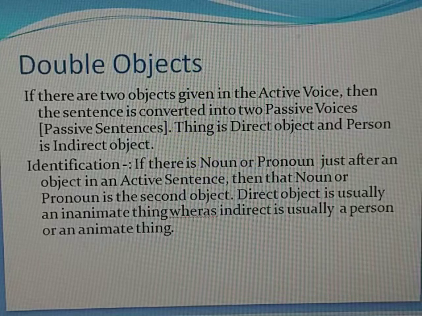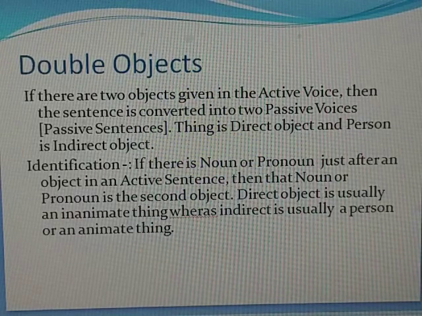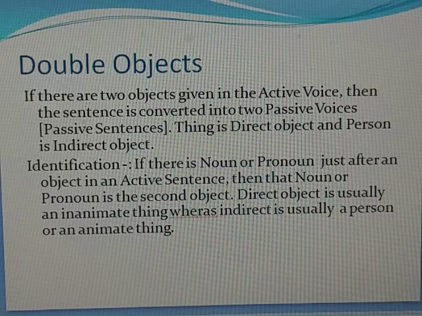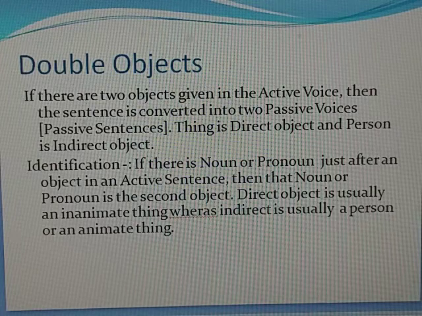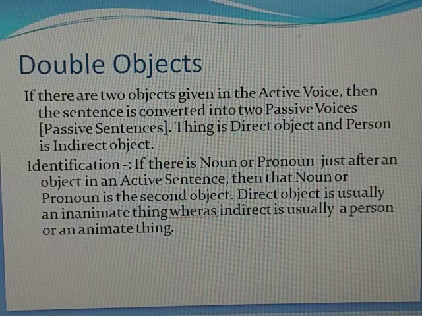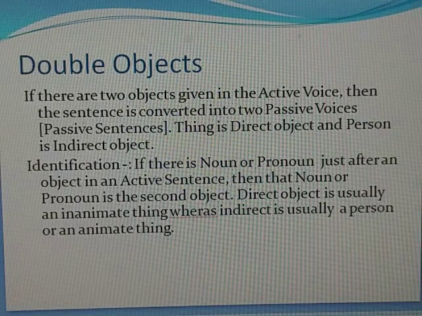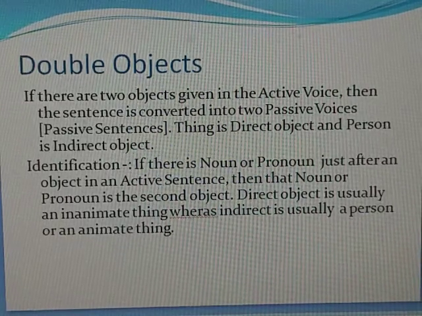It will be: a pen is given to her, or she is given a pen by me. So these are the two ways a sentence can be changed into passive.